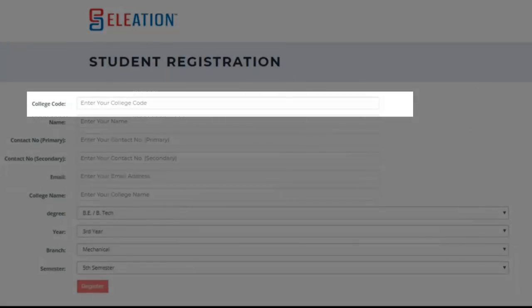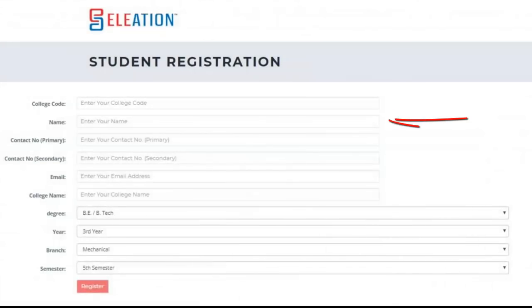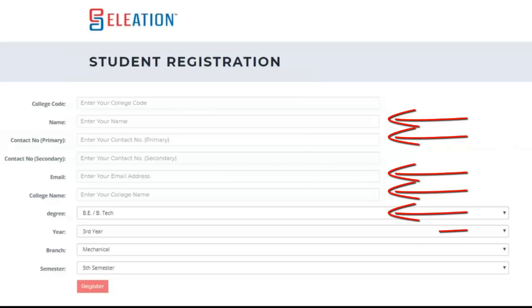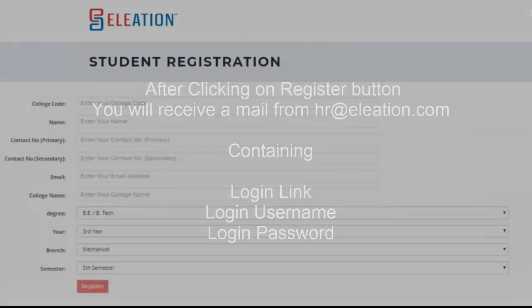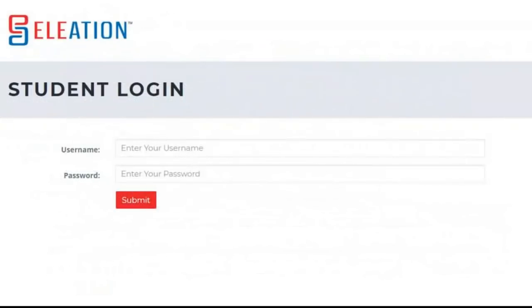You have to enter the college code, your name, contact number, email ID, college name, degree, year, branch and semester, and click on register. As soon as you click on register, you will receive a mail from hr@eleation.com containing the login link, login username and login password. You have to open the mail and click on the login link. Once you click on it, a login page will open. Enter the username and password mentioned in the mail and click on submit.